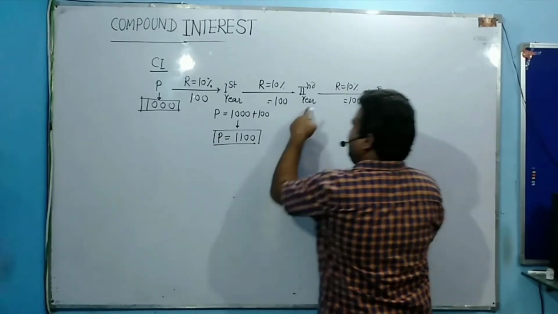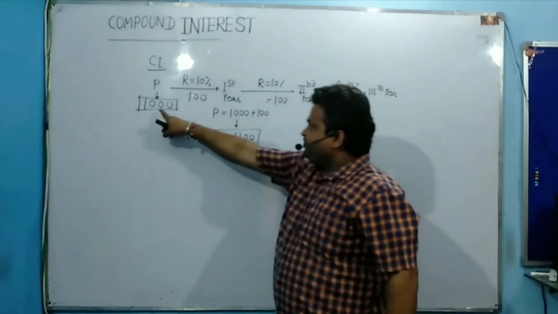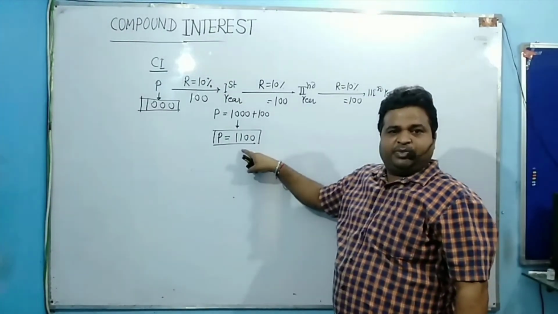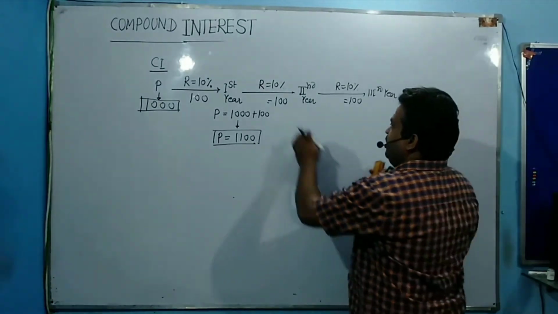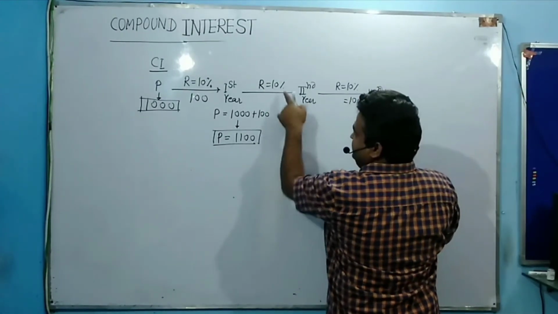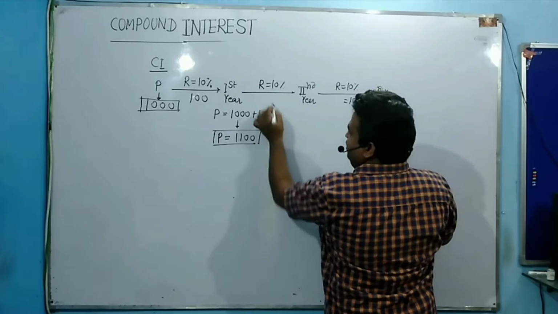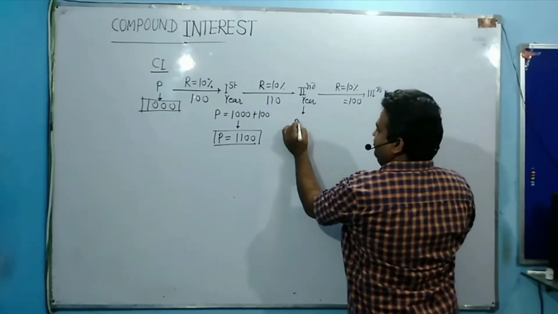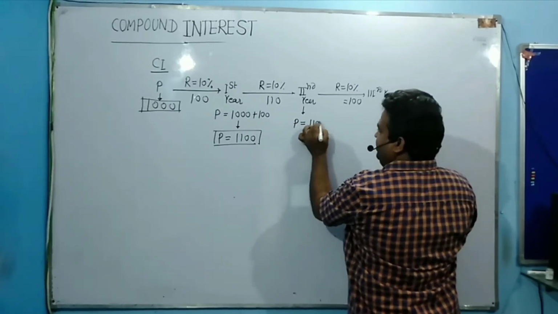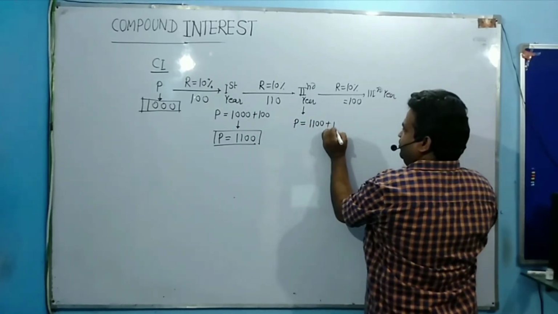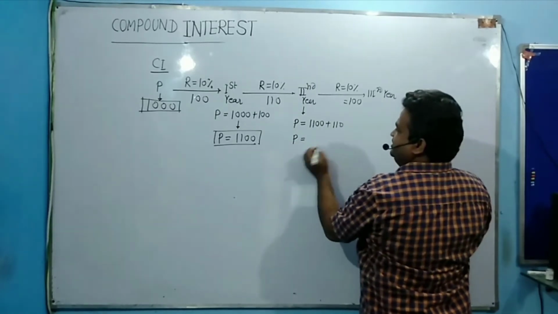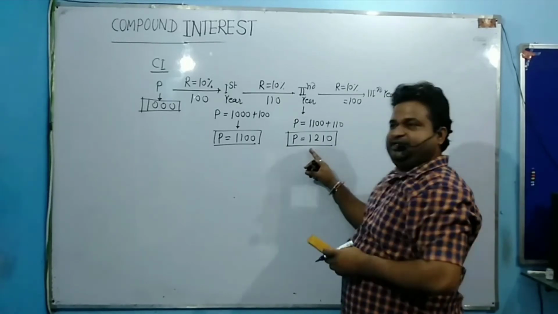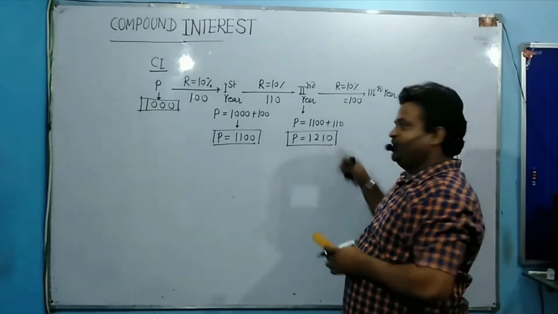Now, in the second year when you are going to calculate, my principal amount has changed. In this principal, my interest is also included. It is added on to the principal. Now, what is 10% of this value? 10% of this value is 110. So at the beginning of the second year, what will be my principal? 1100 plus the interest earned 110. So what is the principal in this case? 1210. It increases from 1100 to 1210.